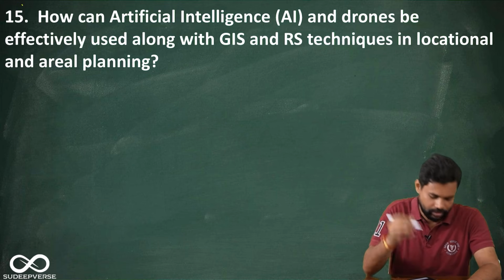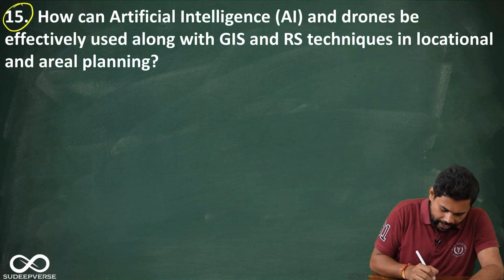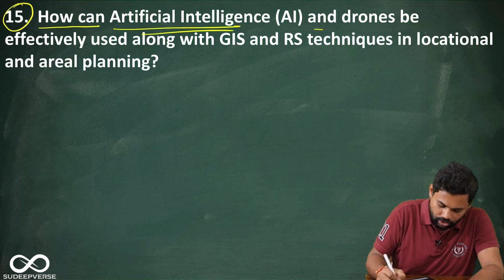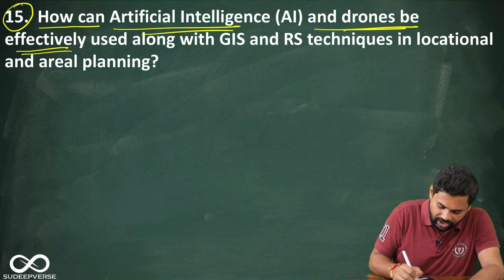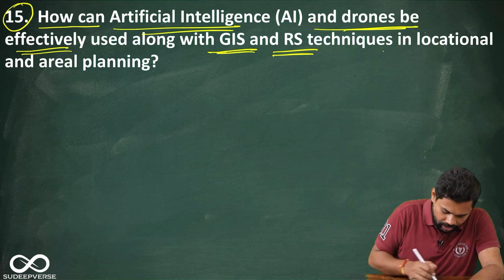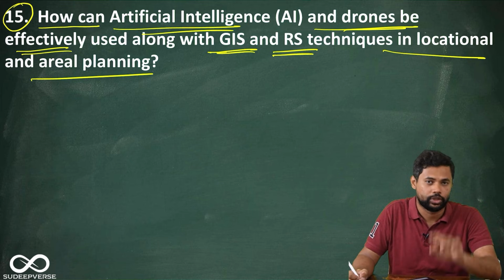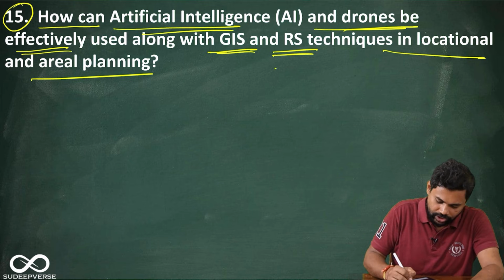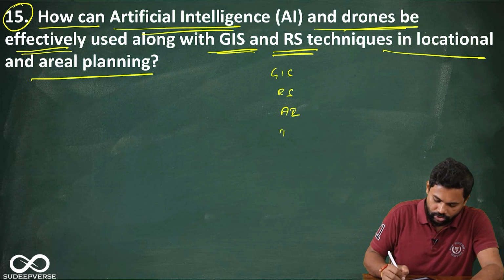If you read the 15th question, let me first read it out. How can artificial intelligence and drones be effectively used along with GIS and RS techniques in locational and aerial planning? Okay, so basically here they have used 4 variables. One is GIS, RS, artificial intelligence and drones.